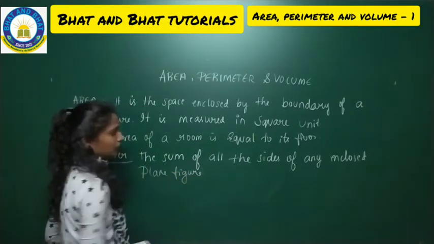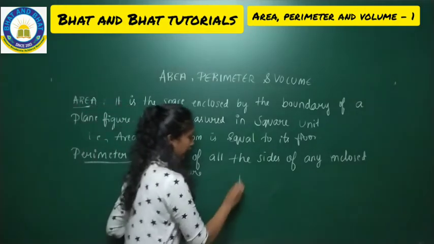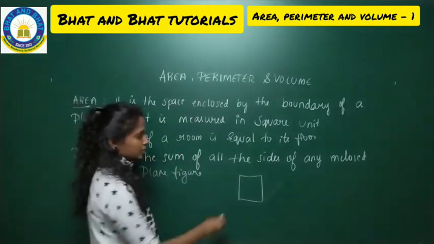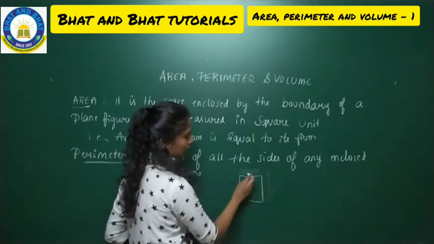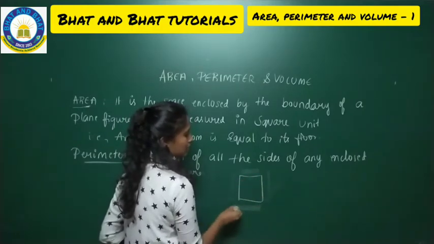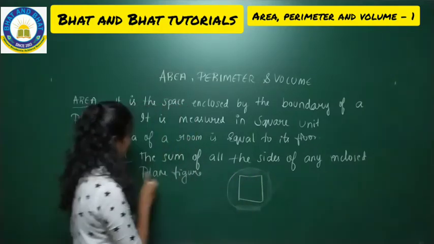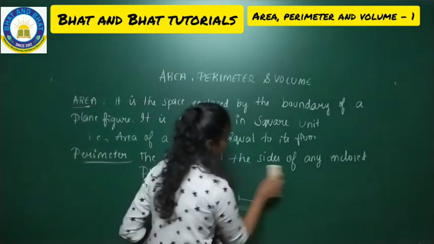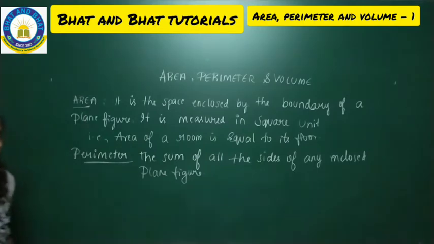So it is nothing but the sum of all the sides of an enclosed plane figure. So this side, this side, this side, this side. The sum of all these sides is nothing but the perimeter. Now copy down the meaning of perimeter. Hope you all written the meaning of perimeter.